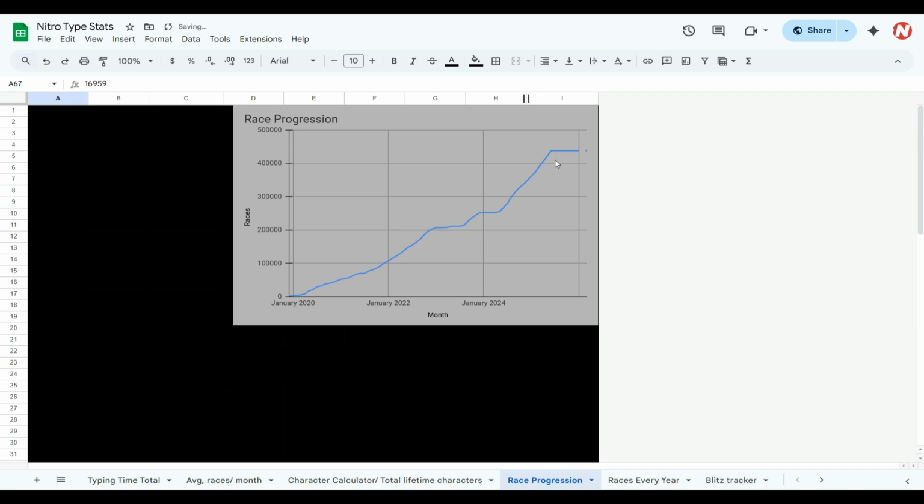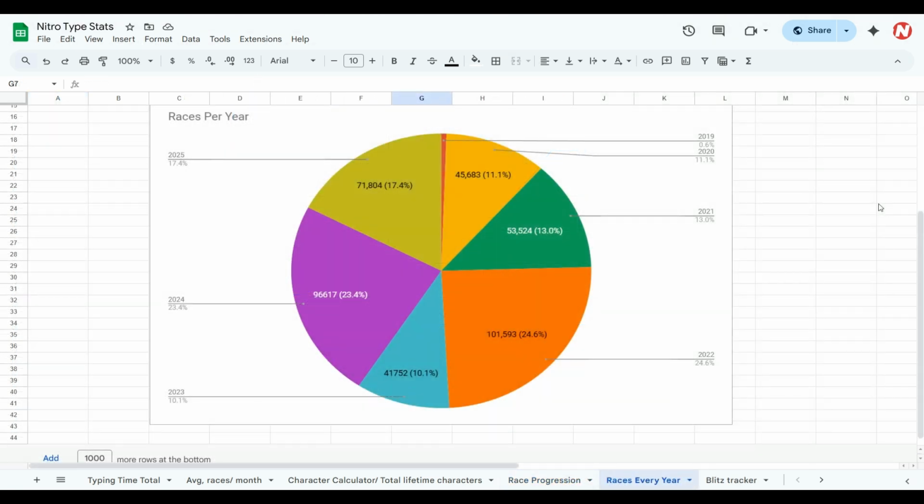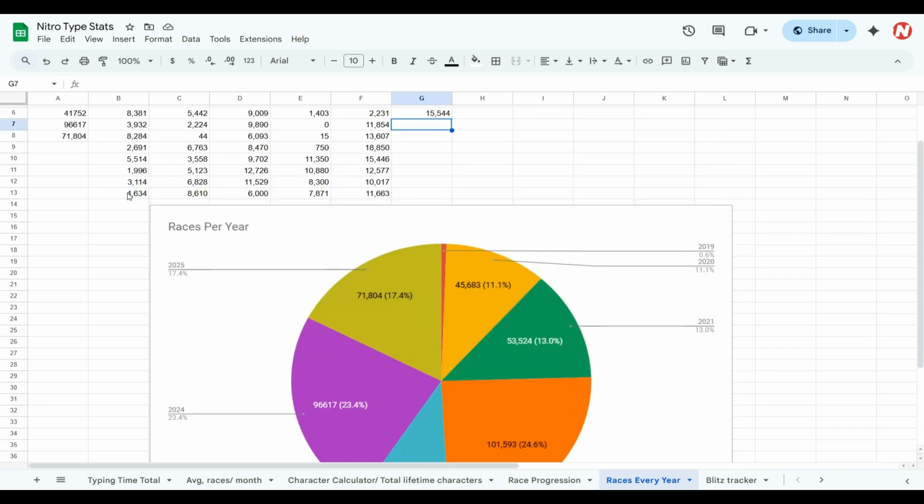It goes up a little bit, a little bit more. Pretty good. On the way to 500K, by the way. Last but not least is one of my more recent additions to this graph, where it basically shows my total races every year. And of course, it's based on every month. That's how it's divided up, as you can see up here.